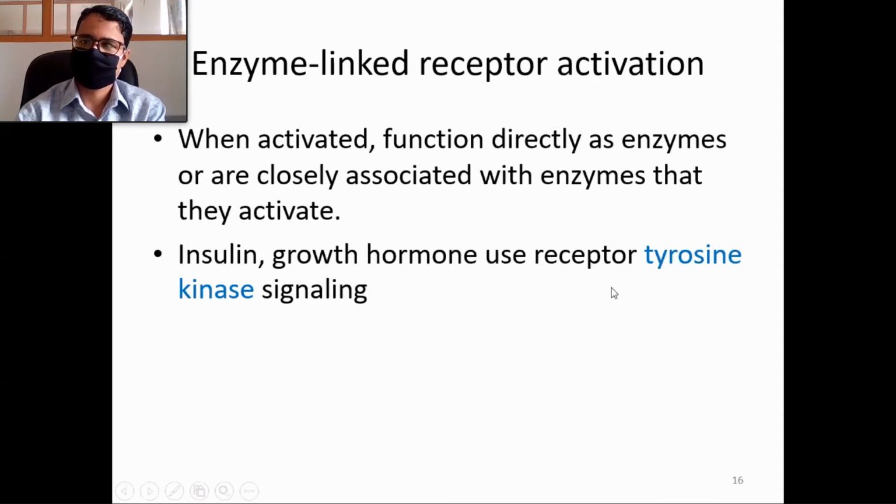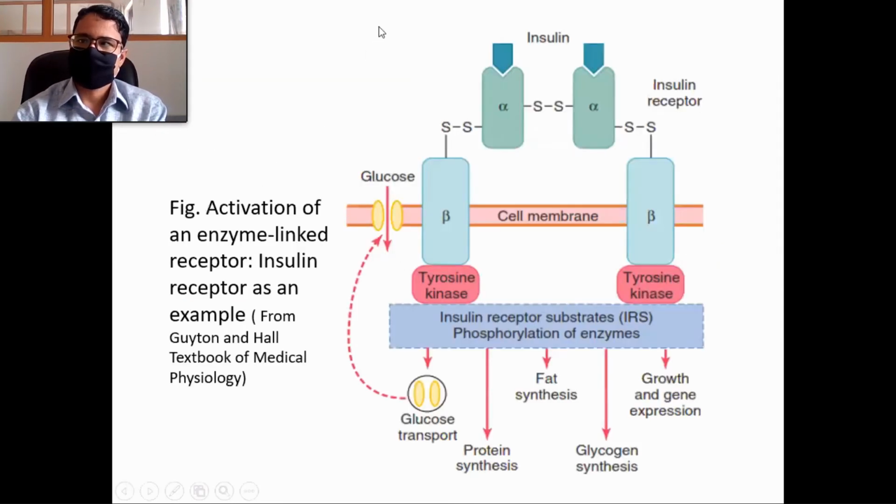Tyrosine is one amino acid, and kinase means it phosphorylates some other substances, other enzymes as well, intracellular enzymes. And this gives an example of one enzyme linked receptor, taking the example of insulin. The detailed mechanisms we will study later under insulin.